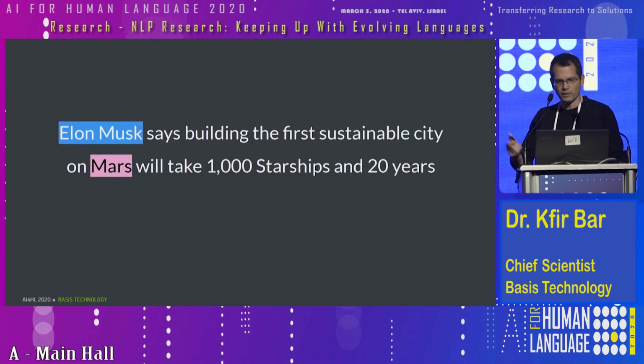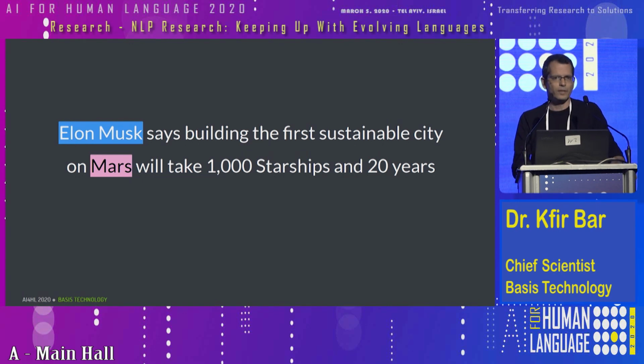Let me give you an example. Elon Musk says building the first sustainable city on Mars will take 1,000 starships in 20 years. So Elon Musk is highlighted in blue here. It means that it's a person entity, and then Mars is a location, right? So this is how we want to shape the output: to detect where those entities are, and also to know their types.